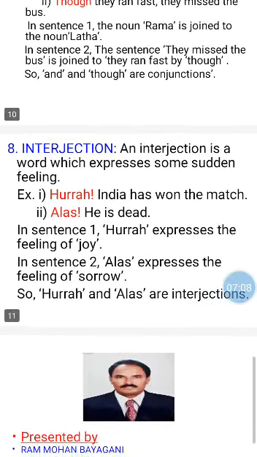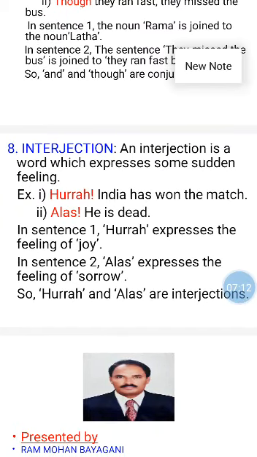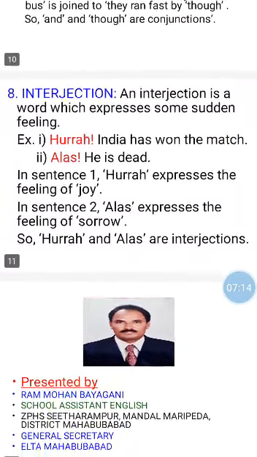And the eighth part of speech is interjection. A word which expresses some sudden feeling is called an interjection. For example, hooray! India has won the match.